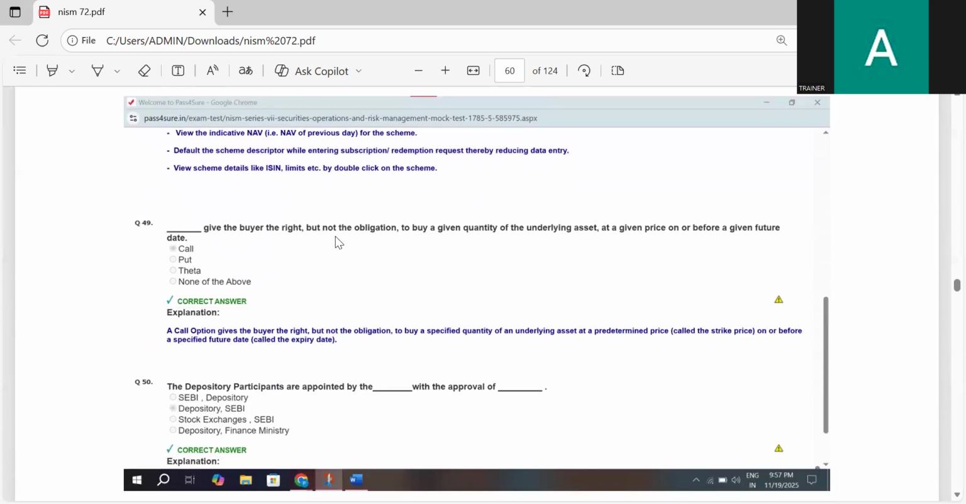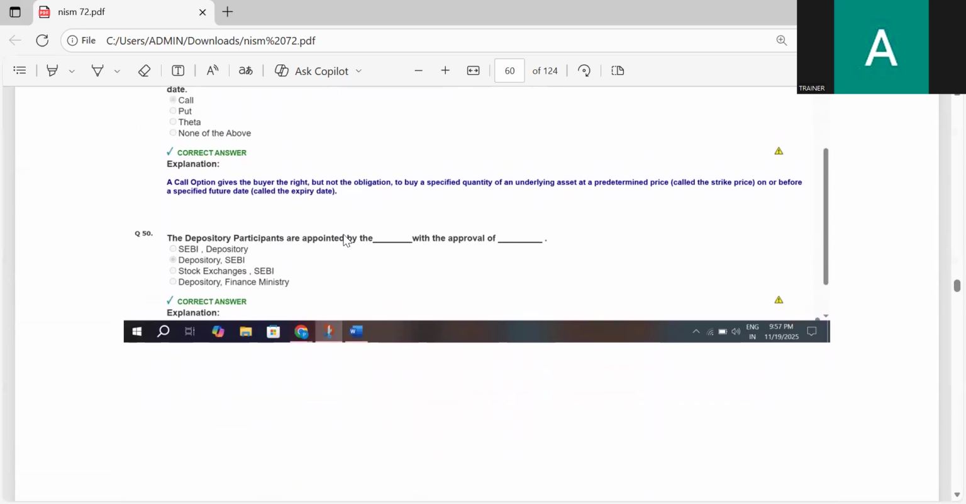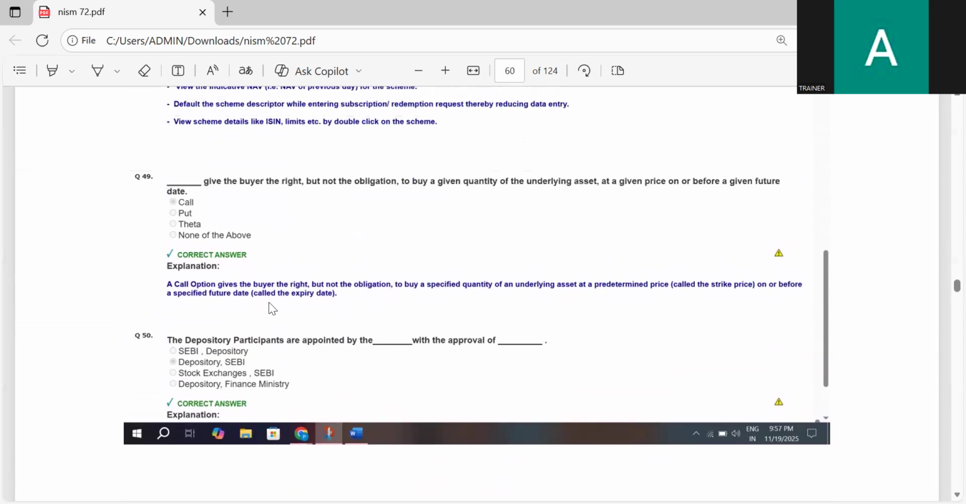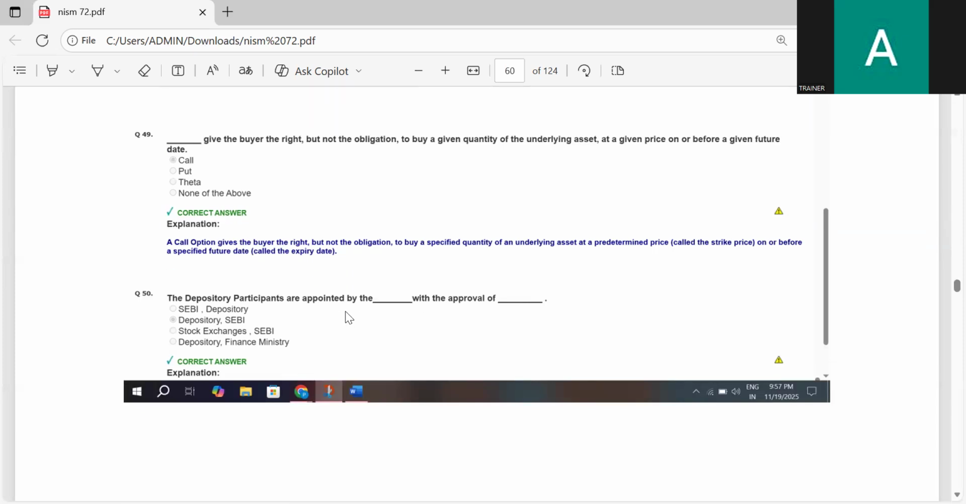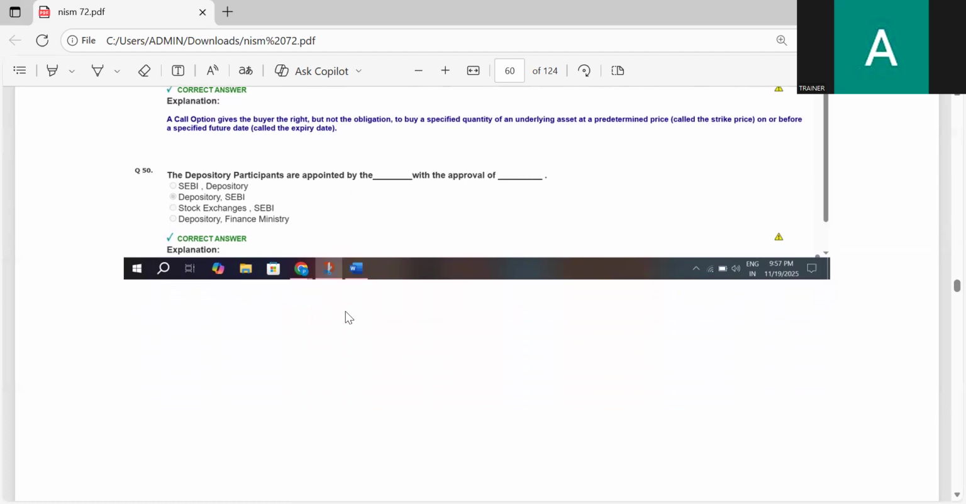Dash gives the buyer the right but not the obligation to buy the given quantity of the underlying asset at a given price on or before a future date. Call. Call options give the buyer the right but not the obligation to buy a specified quantity of the underlying asset at a predetermined price called the strike price on or before a specified future date called the expiry date.